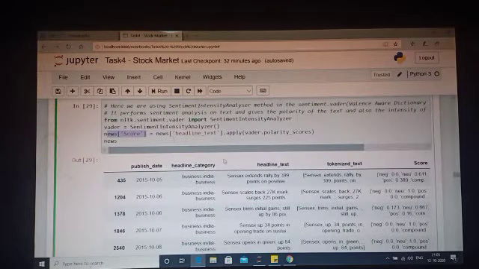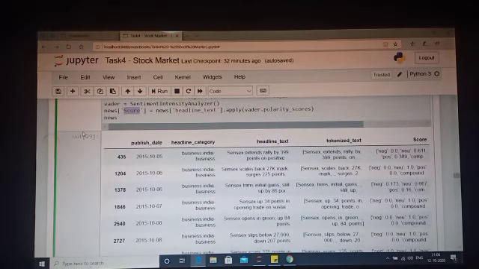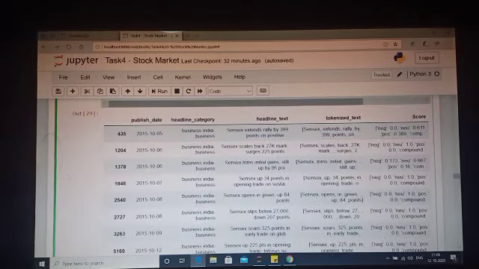So I'm applying it on the news headline text. You can give any unstructured data to this sentiment intensity analyzer, and it will analyze it like that. If you apply vader polarity scores, it will store it in the score column which will be created. So this is how it will be created.